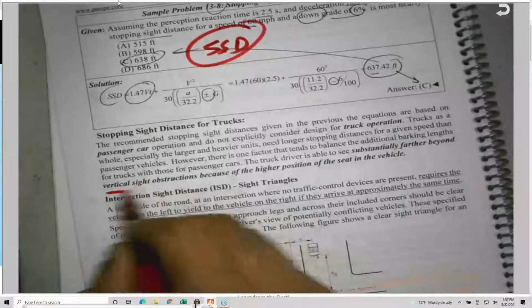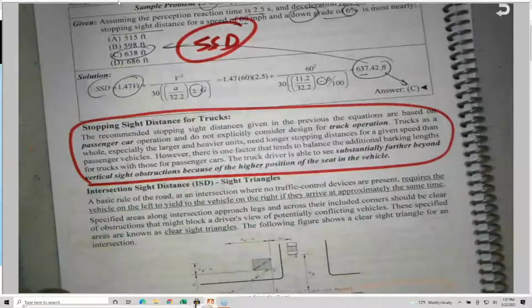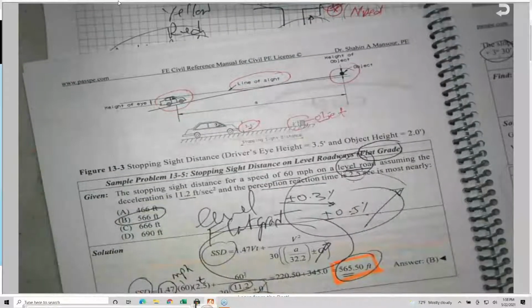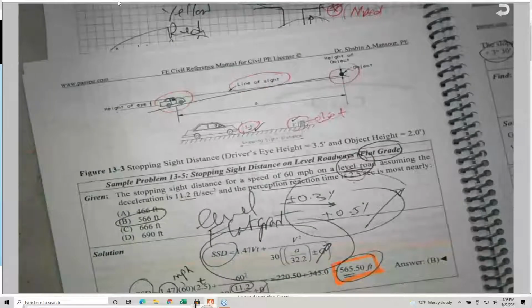There is one comment here. I got it from the Green Book, the AASHTO Green Book. If you remember, the driver eye height is 3.5 feet. I know we have SUVs nowadays, but they found, okay, we are looking for a passenger car because an SUV is higher, so that he can see farther beyond a passenger car. So they consider the 3.5 feet as an average, and the average height of an object is 2 feet, like the height of the rear bumper of a car or a tire or something. Here it is, the eye of the driver, and this is a standard, by the way. Okay.